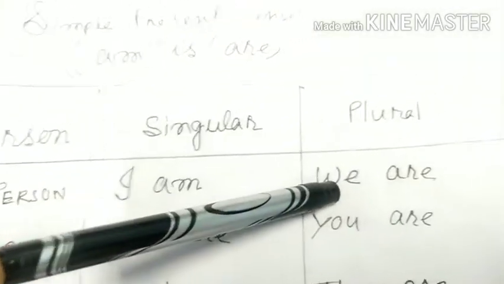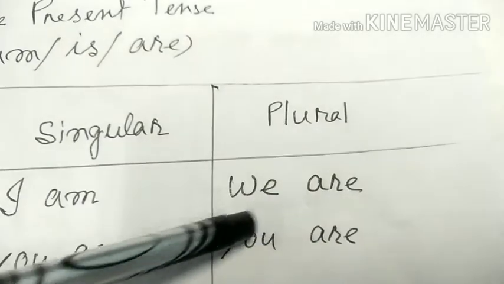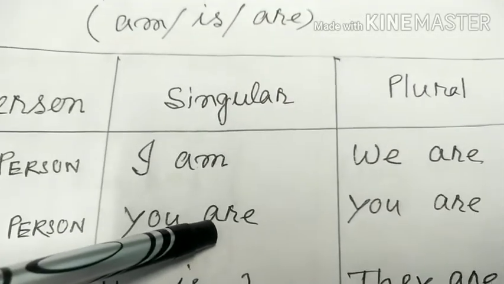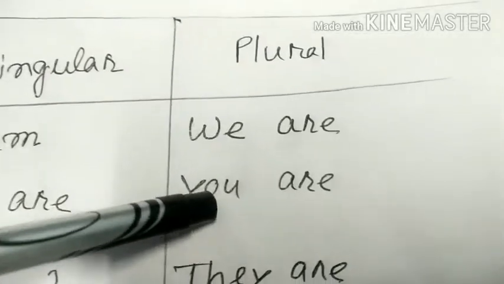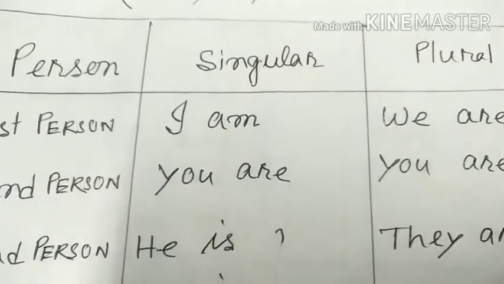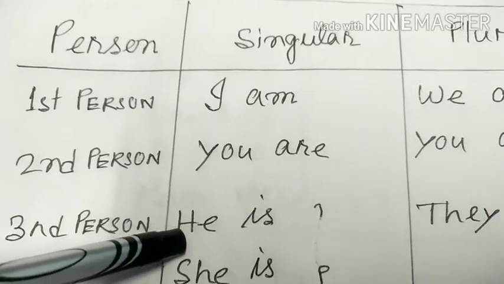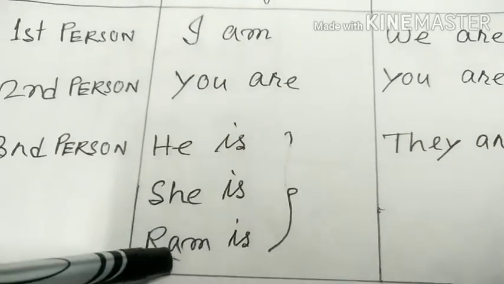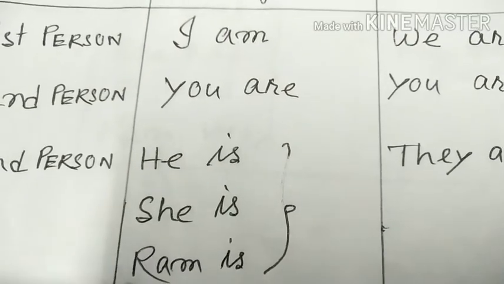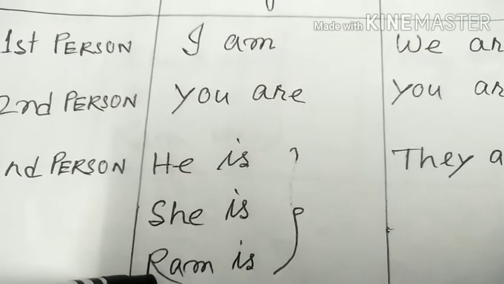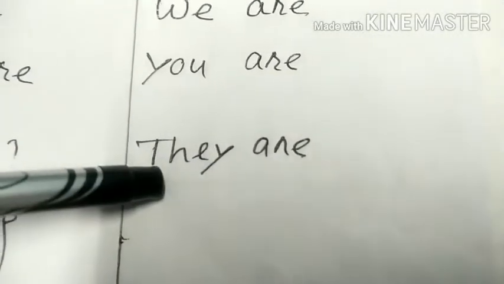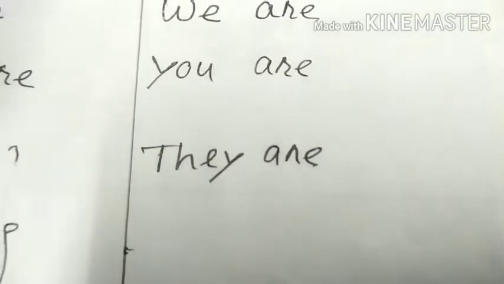In plural, we have to use are, we are. In second person, you are, in plural also. Third person singular, he is, she is, Ram is. Any singular subject, we have to use is. But if the subject is plural, then we have to use are.